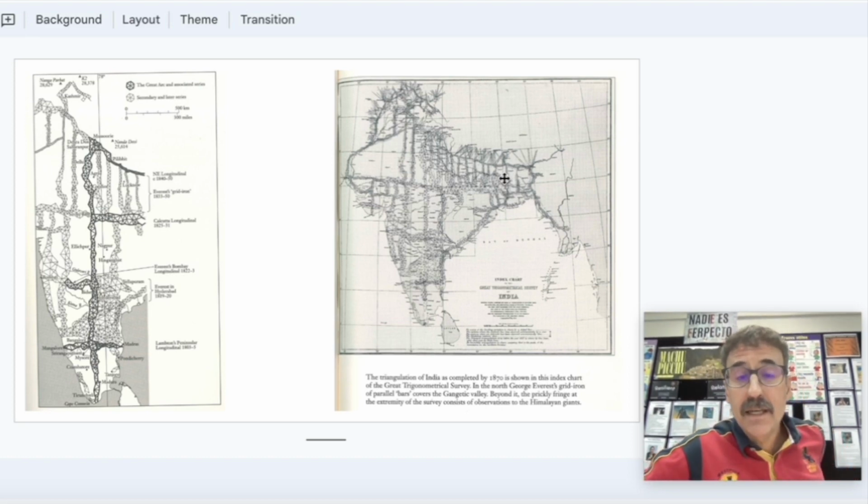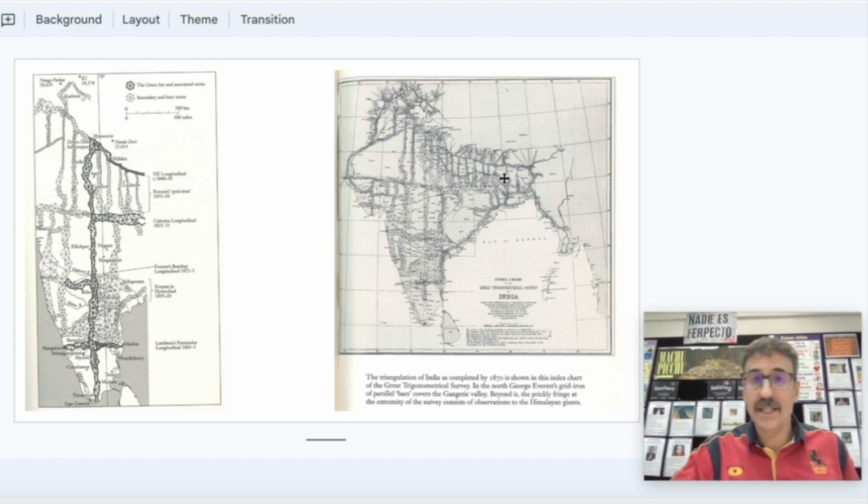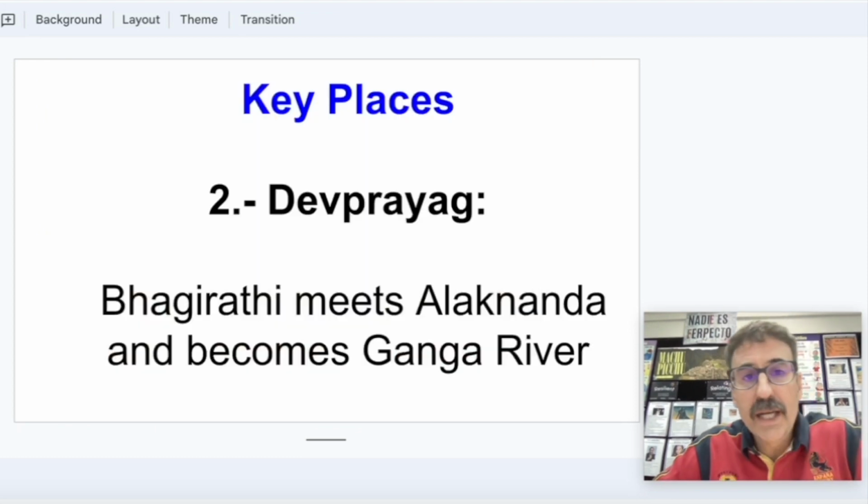In fact, he was against naming it Everest because there were local names. For instance, in Tibet, they call it Chomolungma. So he said we need to go with the local names. However, that didn't happen.